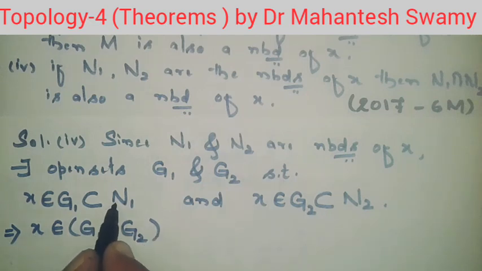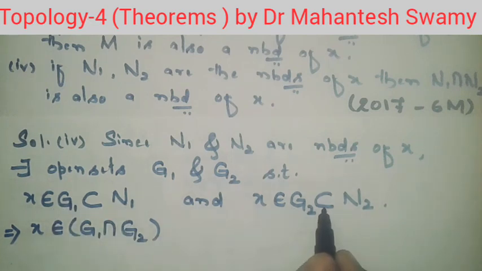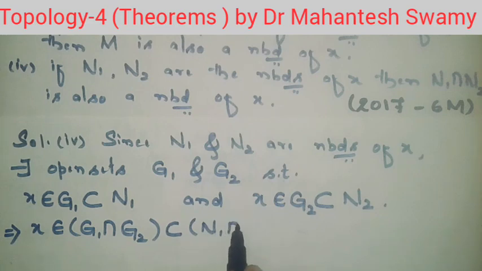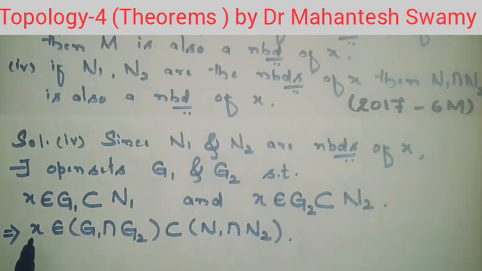And when G1 is a subset of N1 and G2 is a subset of N2, G1 intersection G2 is a subset of N1 intersection N2. This is also following from basic set theory. So what we have got is an expression stating that x is contained in the intersection of G1 and G2.